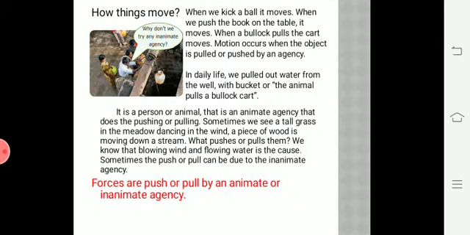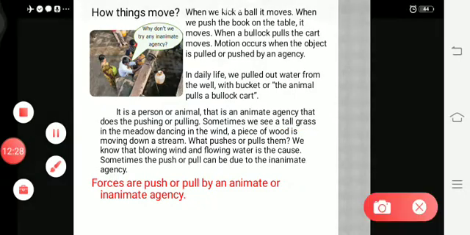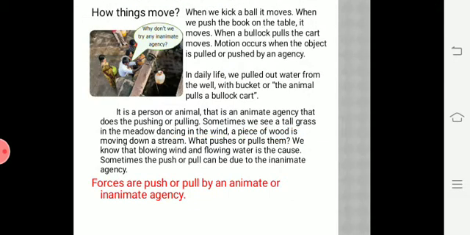Sometimes we see tall grass in the garden. In the garden you can see the tall grass moving along with the wind. You can find a piece of wood on flowing water. So we know that blowing wind and flowing water are the cause of the movement. So the push or pull can be due to an inanimate agency also.